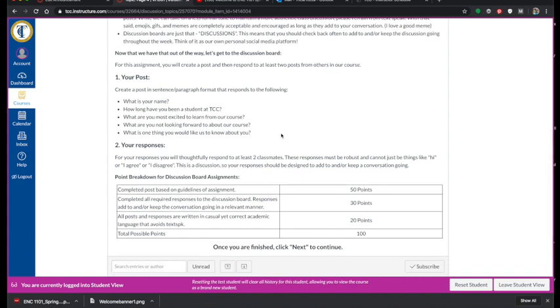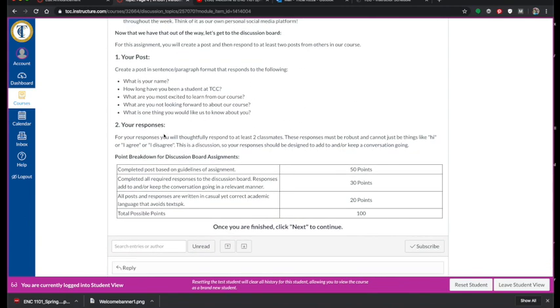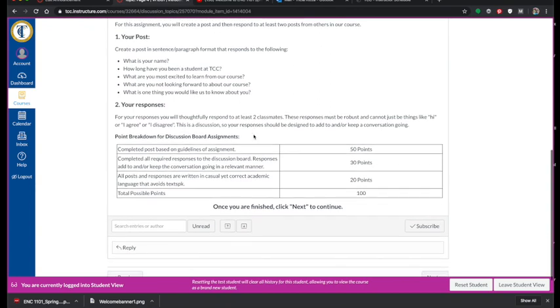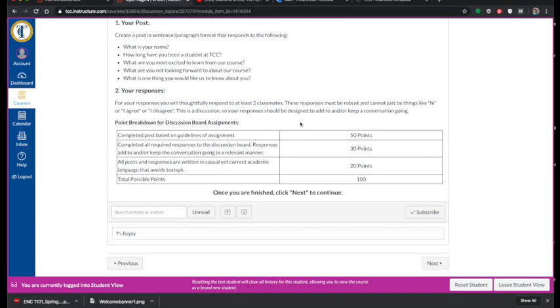So you will create or write that post, and then you will respond, in this case, to at least 2 classmates. Your responses should keep a conversation going. What that means is that if you're responding and saying hi, or I agree or I disagree, this is not considered a response to the discussion, that means that there should be some back and forth.